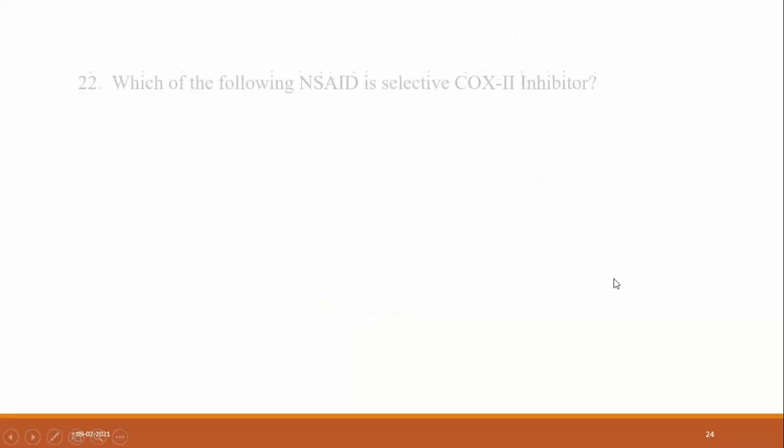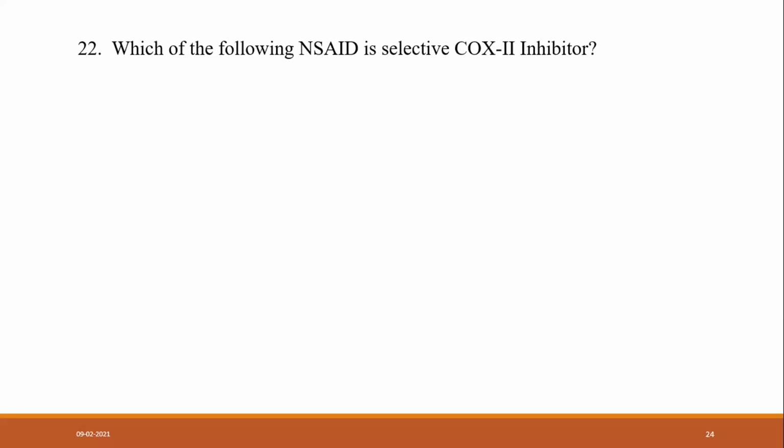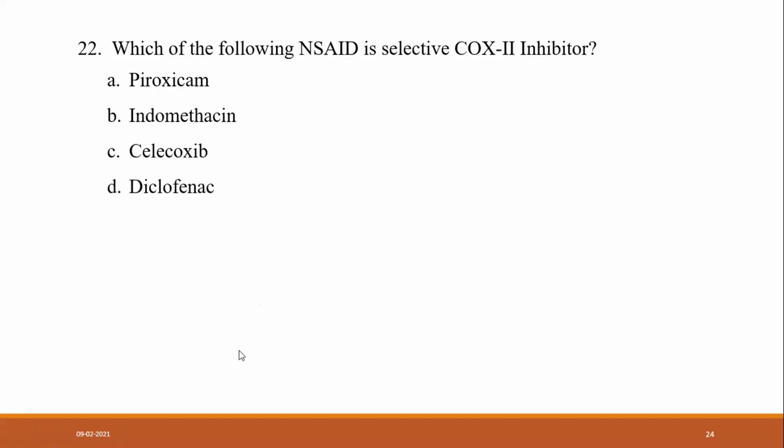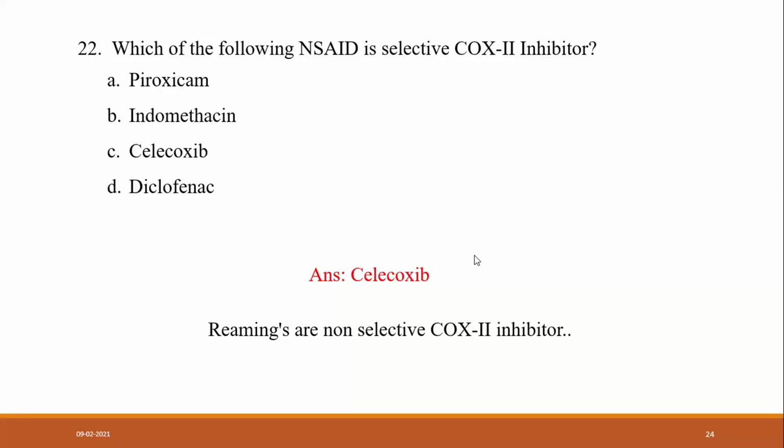Another question: which of the following NSAIDs is a selective COX-2 inhibitor? Piroxicam, indomethacin, celecoxib, and diclofenac. C, celecoxib. Very good. So celecoxib is the answer. The remaining ones are non-selective COX inhibitors.